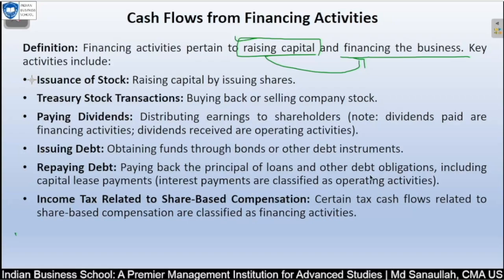The rest of the things, like other debt obligations, including capital lease payments and interest payments, are classified as operating activity. Everything I have mentioned actually. Income tax related to share-based compensation: if you are paying some amount to a vendor, supplier or employee, and there may be some income tax, that will also be part of your financing activity. Whatever cash is going out when you are paying the government for those kinds of taxes will be part of your cash flow.